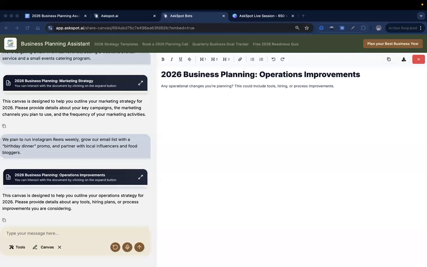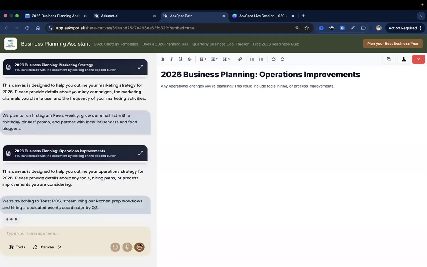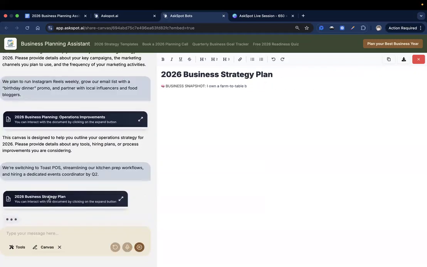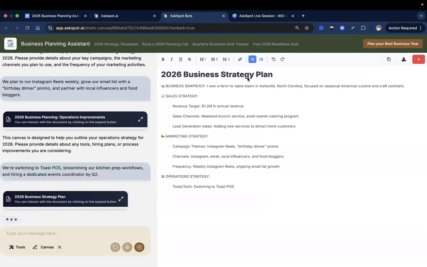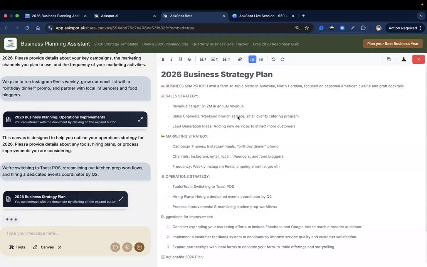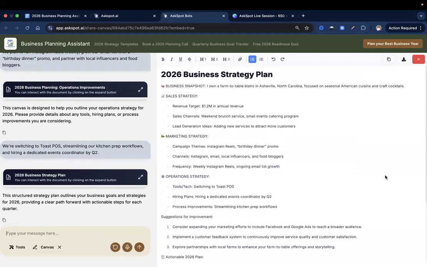Okay, and then for our last question, I think this is good. It's following our flow. It's not providing us with the output until it finished with its flow. So I think the prompt that we use is super good for this. We're switching, and then there you go. So as you can see, it's creating the output in the canvas section itself. So that's what happens when you enable the canvas mode first over here.